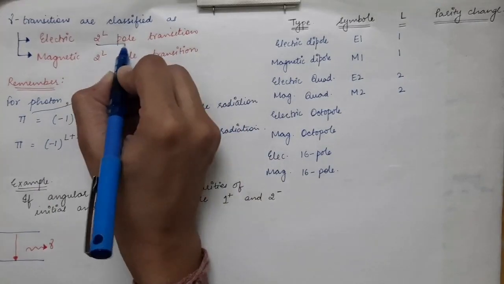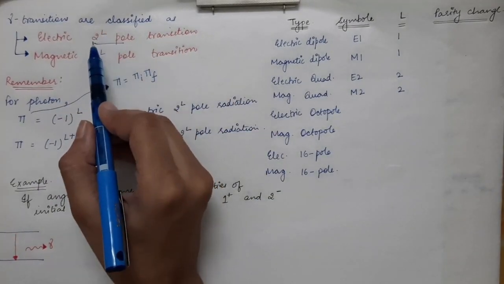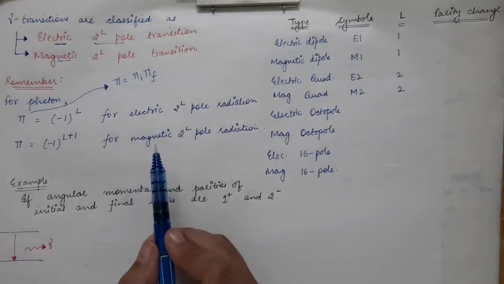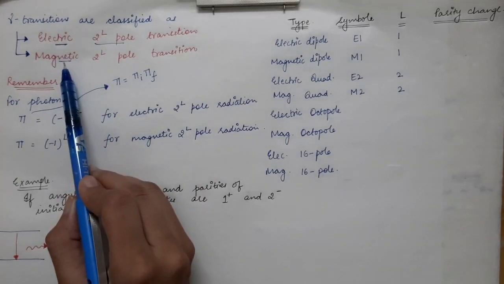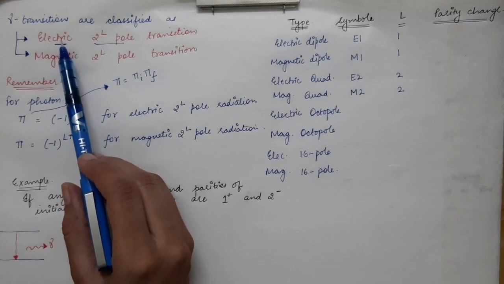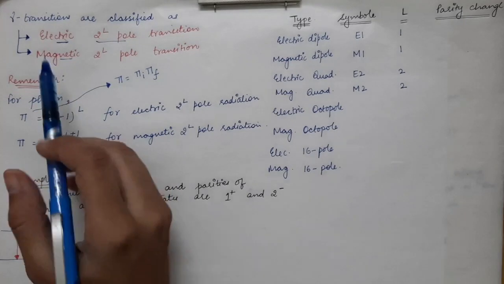Now this dipole, quadrupole, octupole is decided by the value of capital L. But how do we define if it is electric or magnetic? That is decided by the parity which is taken away by the photon. So the parity of the photon will decide if it is magnetic or electric.